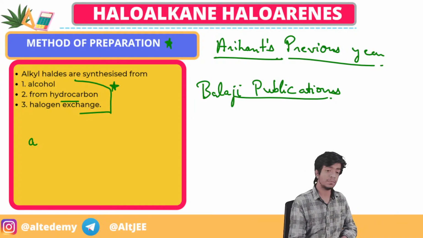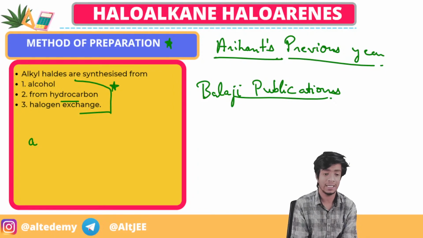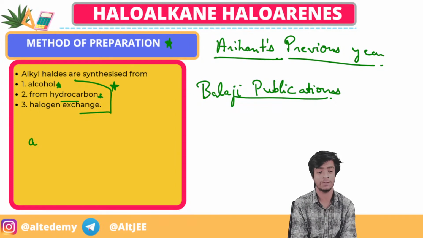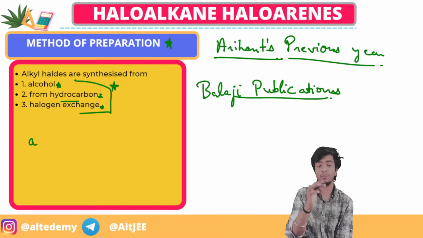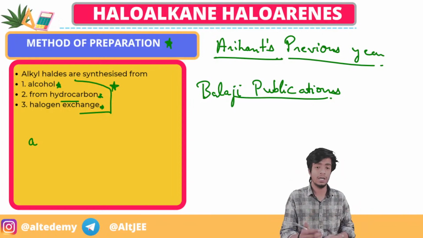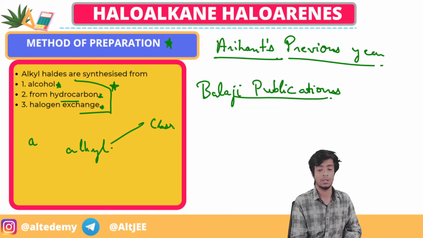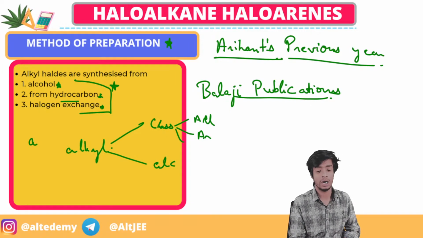So for example, alkyl halides are synthesized from 3 parts. What you have to do is, I'll be covering each and every part today, how they are prepared from alcohols, from hydrocarbons, from halogen exchange. You just have to make short notes. Take an A4 size blank sheet and start making notes on alkyl halides. First of all, write down classifications. What are the classifications? Allyl halides, alkyl halides, aryl halides. Then synthesis methods from alcohols, hydrocarbons and halogen exchanges.